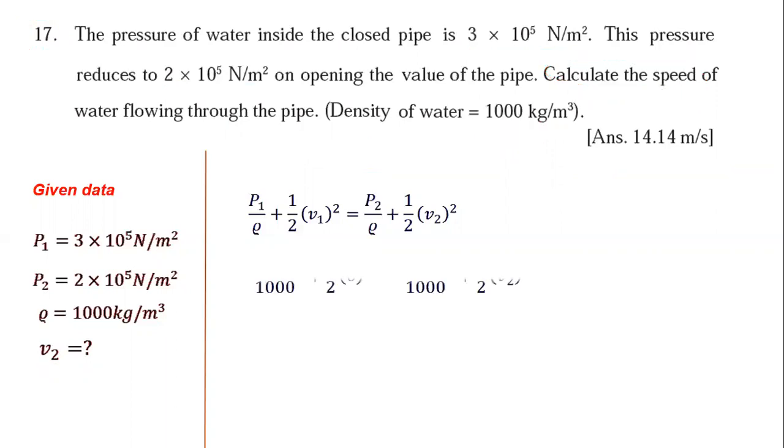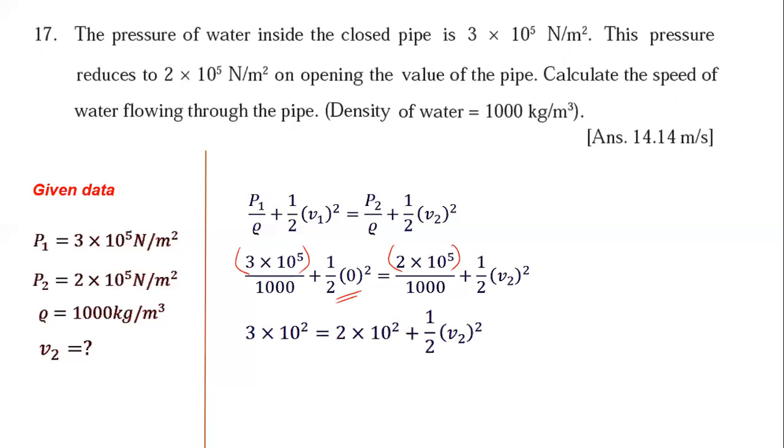Now we substitute the values. Pressure 1 is 3 into 10 raised to 5, rho is 1000, 1 by 2 into initial speed is 0, and pressure 2 is 2 into 10 raised to 5 divided by 1000, the density, plus 1 by 2 into V2 square. This V2 we have to find out. So we have to simplify this equation. After simplification, we get this equation.